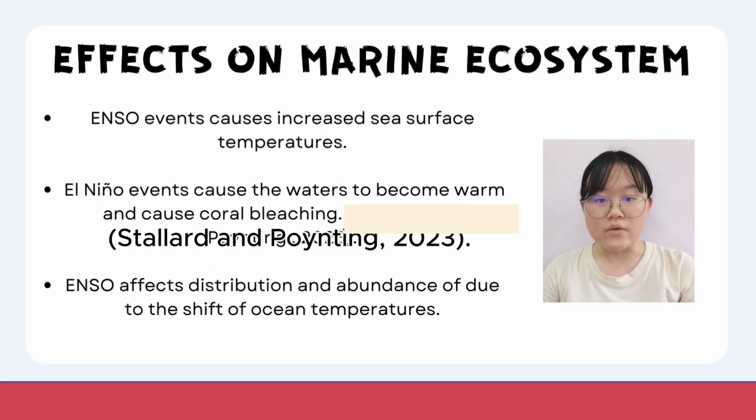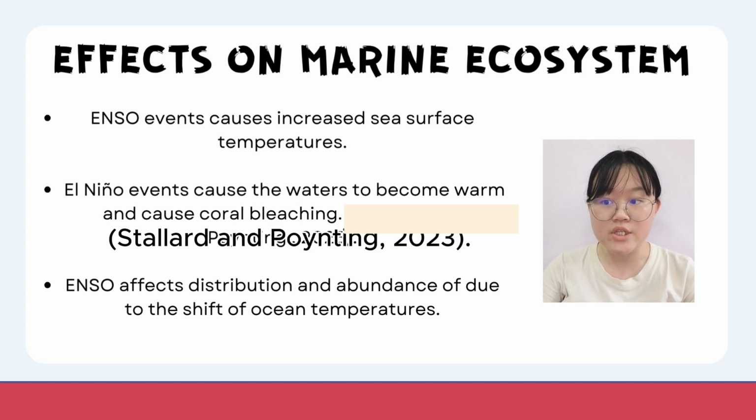So, how do El Nino and La Nina affect the marine ecosystem? Generally, they cause elevated sea surface temperature, and it also can cause coral bleaching, and the rising temperature can slow down the growth of coral reefs, and then it also shifts the distribution and the abundance of the fish in the ocean. And then it also can influence the frequency and intensity of tropical storms and hurricanes and causes physical damage to the coastal ecosystem for many marine species.